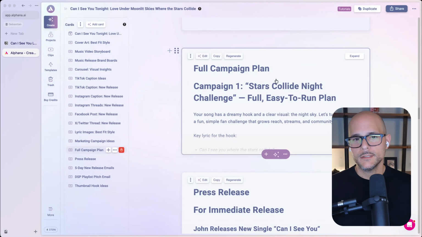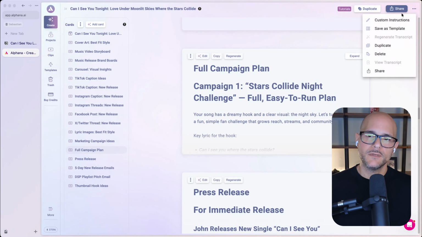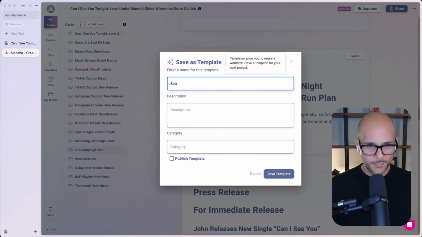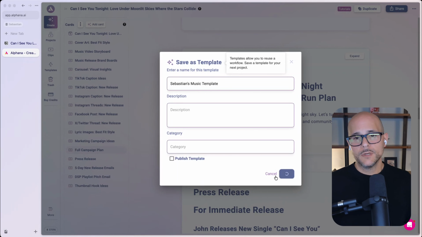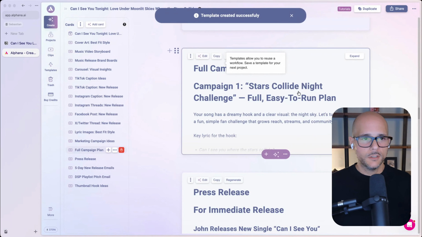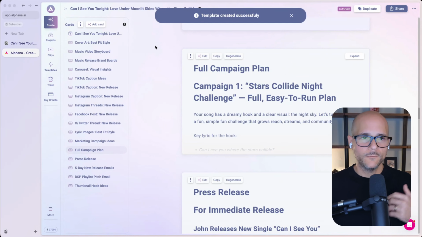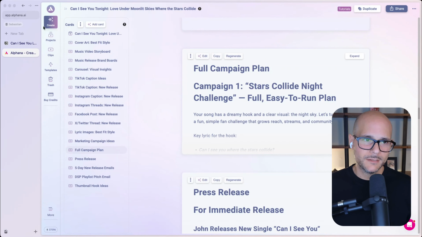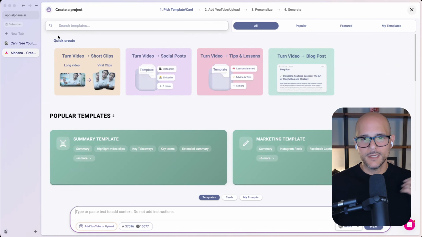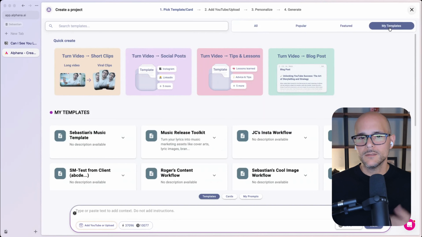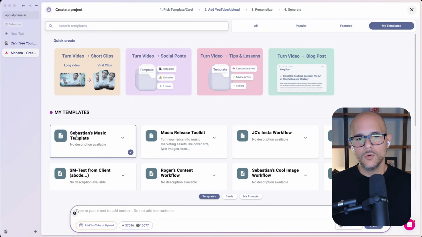And what's great is I've got this template. If I like this and I want to do this for another song, I could actually save this entire workflow as a template, right? And so I can call this Sebastian's music template, whatever it is. And this is great. So once you customize all of your cards and your content, anything that you had for one song or one video, you can now save that as a template. So when you go back to the create flow, like what I showed you earlier, you'll go to my templates, and instead of selecting the one that we created called the music release template, you could select yours. In my case, I named it Sebastian's music template.